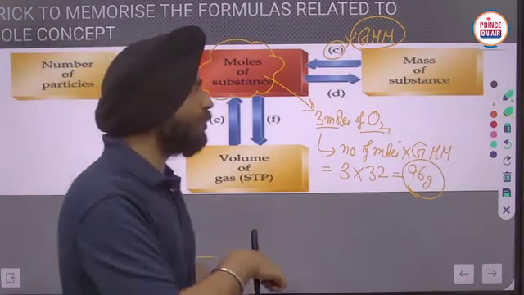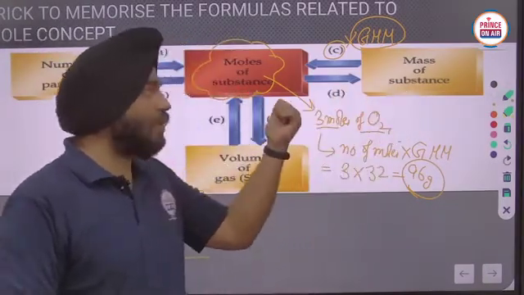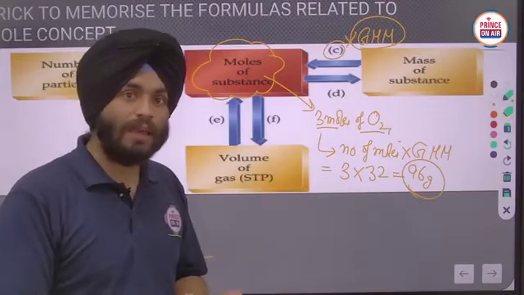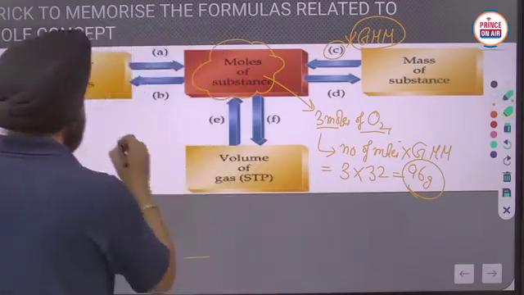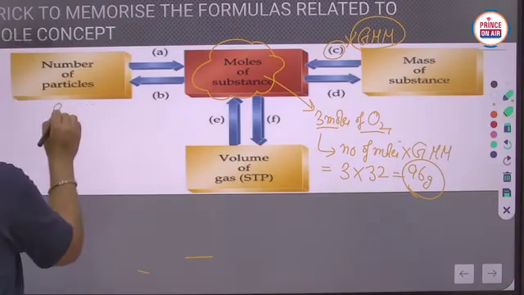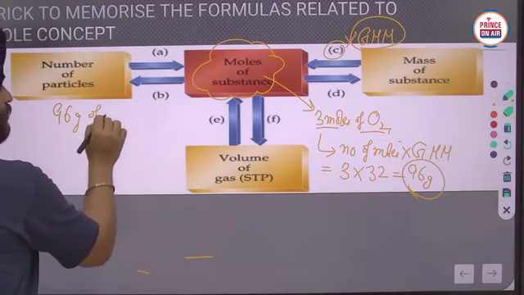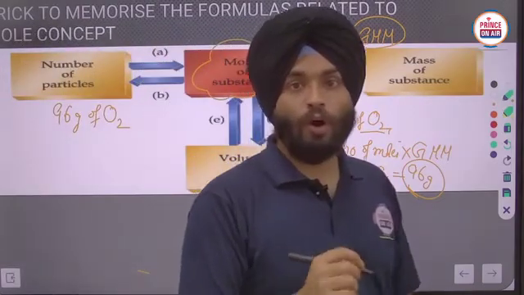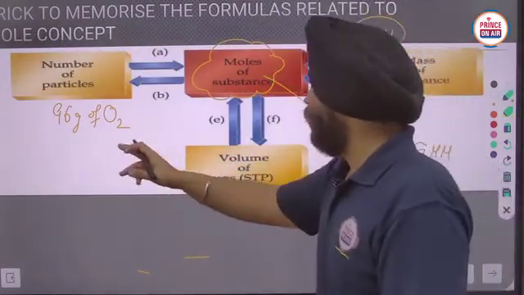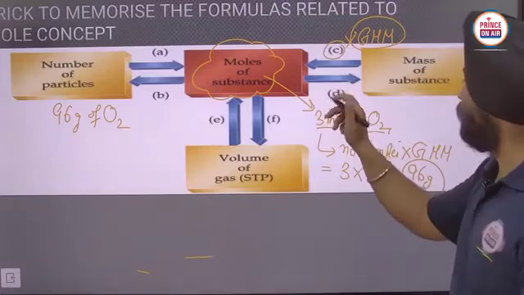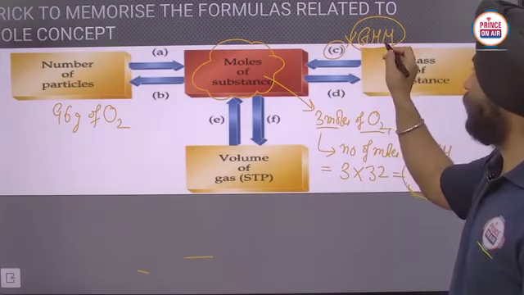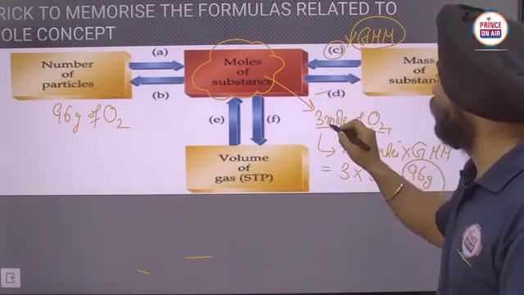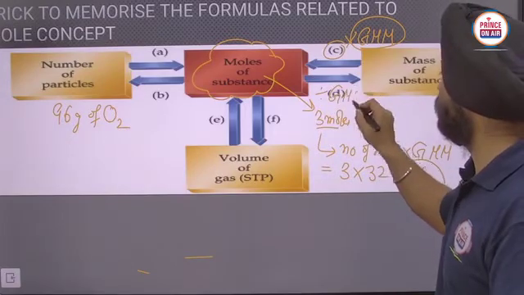If I want to calculate the number of moles from the mass of a substance, how can I calculate it? If I am carrying 96 gram of oxygen, here we multiplied by gram molar mass, now I have to divide by gram molar mass.